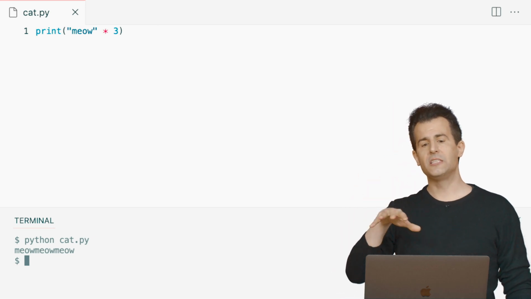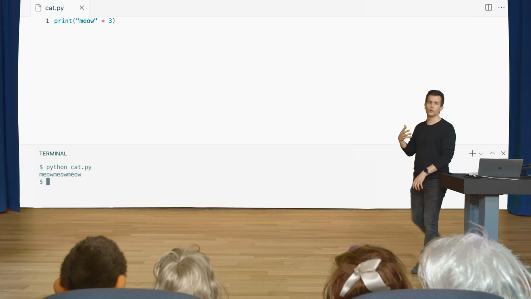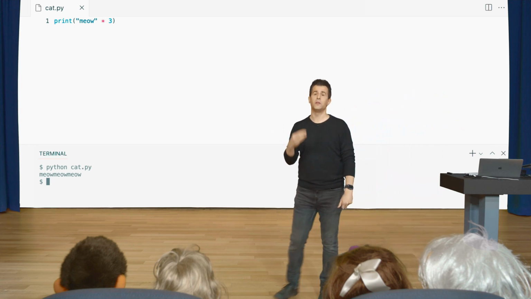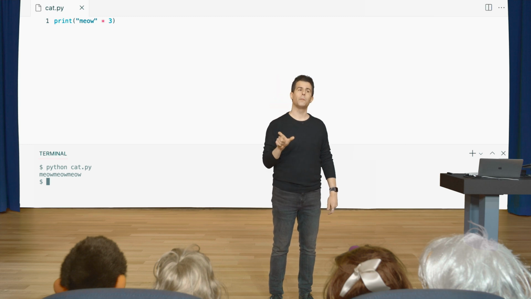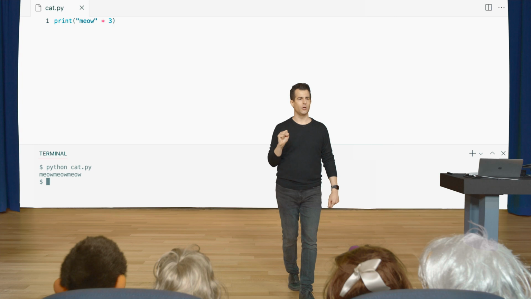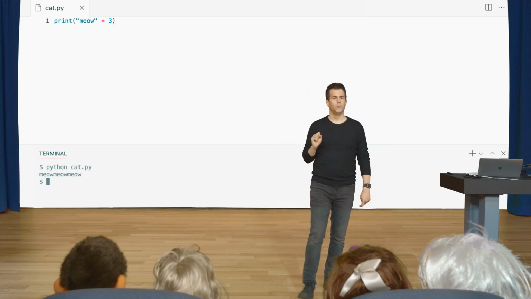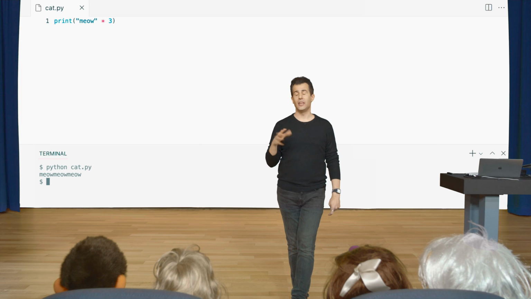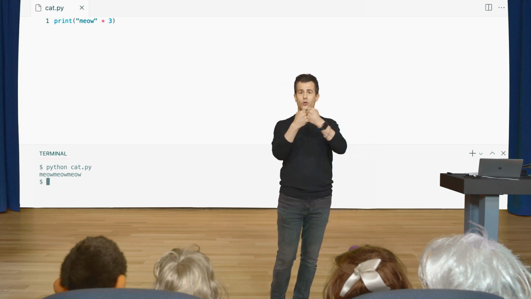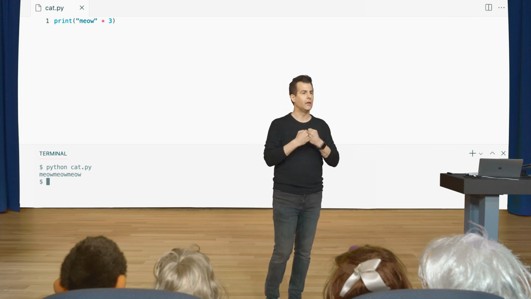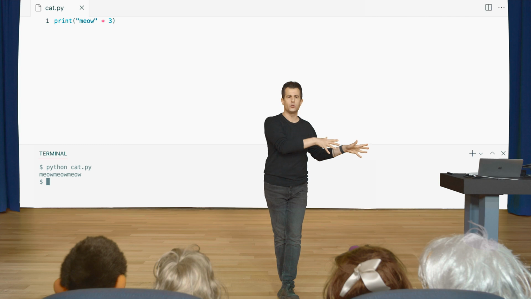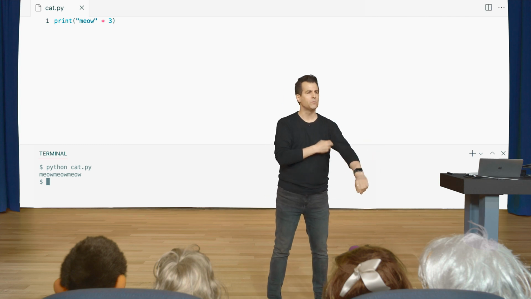Let's think about some of the basic building blocks we've discussed. The problem is clearly that meow, meow, meow is being repeated 3 times, but it's not as pretty as I want it. I want it to be meow, meow, meow on separate lines. What might be a possible solution here while still using this multiplication operator? Think back, we've used plus to concatenate strings. You can apparently use multiplication to concatenate strings, but more than once, again and again. How could I clean this up without reverting to my for loop or my while loop and still use multiplication in this way? We can use the escape sequence, which would be \n.